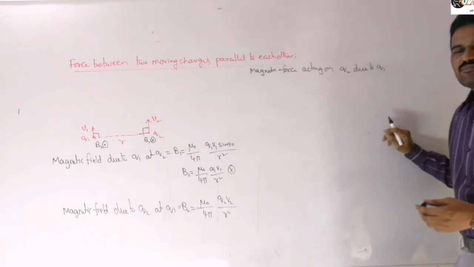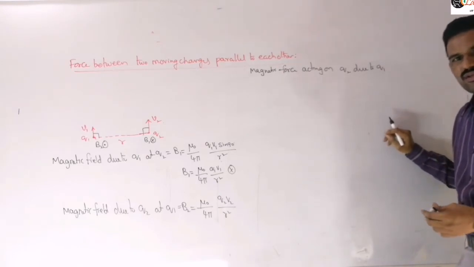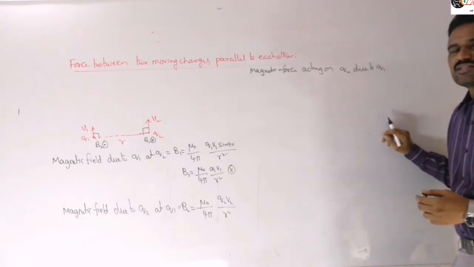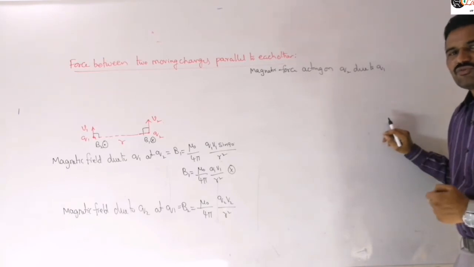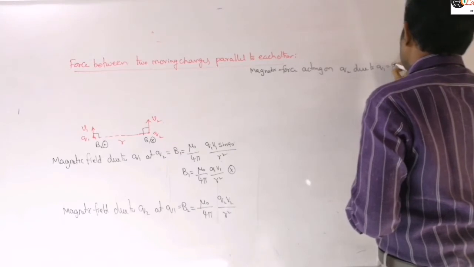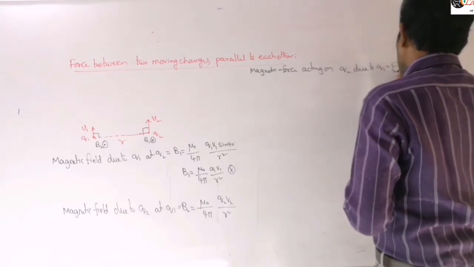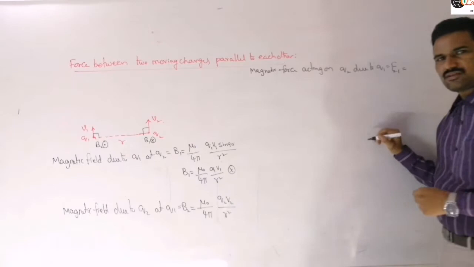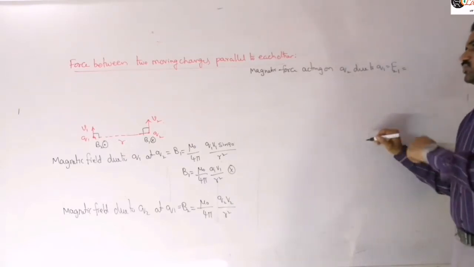Our formula is BVQ sin theta, because whenever a charged particle is moving through the magnetic field, our force formula is BVQ sin theta. So this force I am taking as the force acting on 2 due to 1, F21, right?